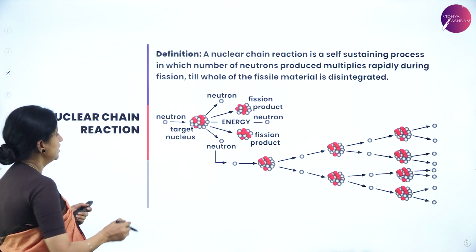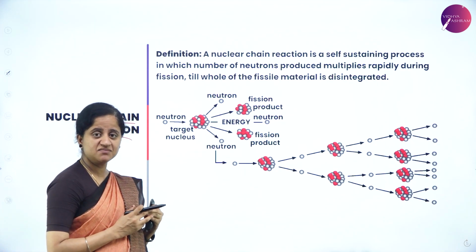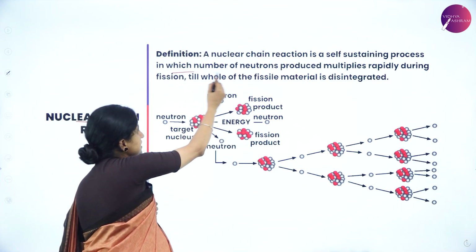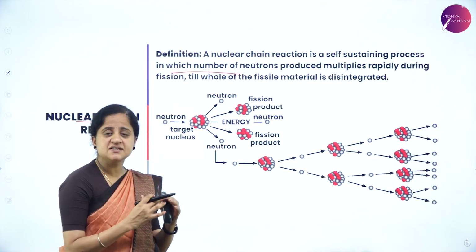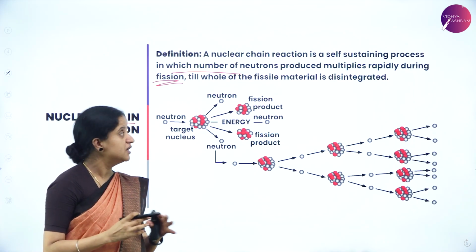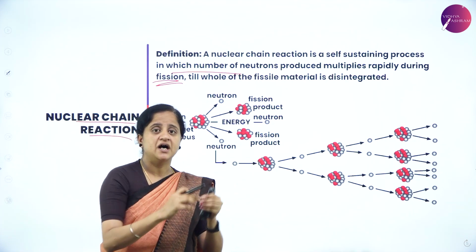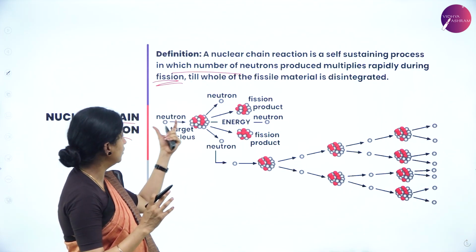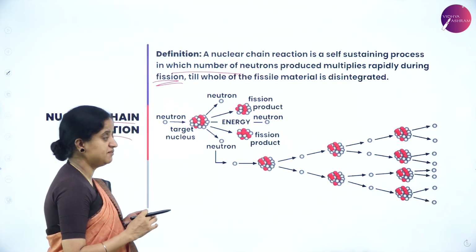So next we have nuclear chain reaction. What does it mean? The nuclear chain reaction, as the name suggests, is a self-sustaining process in which the number of neutrons produced multiplies rapidly. How does this multiplication take place rapidly? Due to nuclear fission reaction. So the heavy nuclei get split up until the whole fissile material gets disintegrated. This splitting process goes on and hence the name chain reaction.